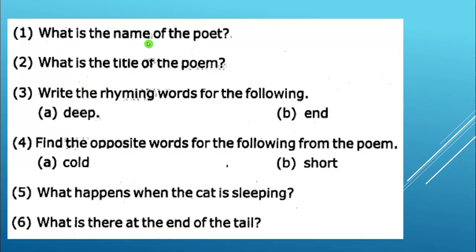Question number 1. What is the name of the poet? Answer is Kevot. What is the title of the poem? The Cat. Write the rhyming words for the following. Deep, asleep; end, rend.